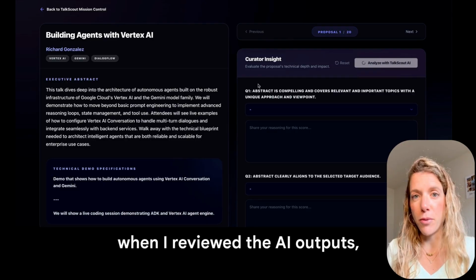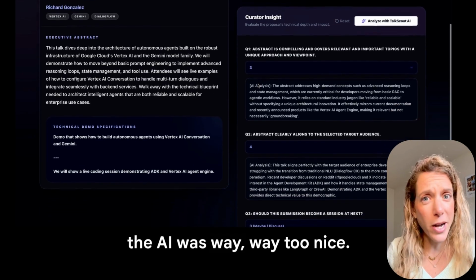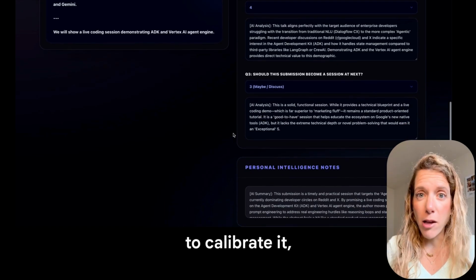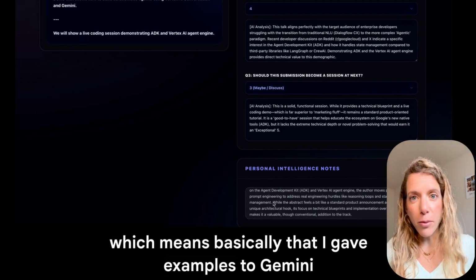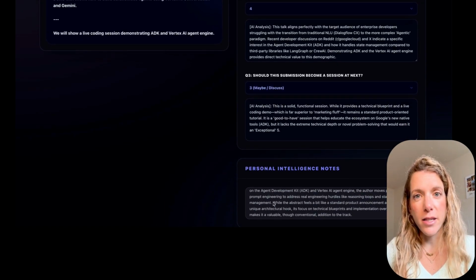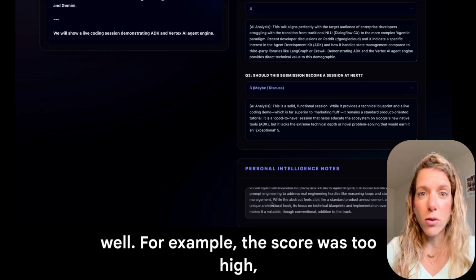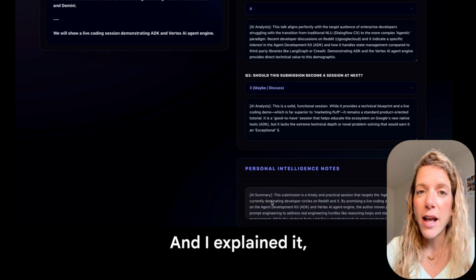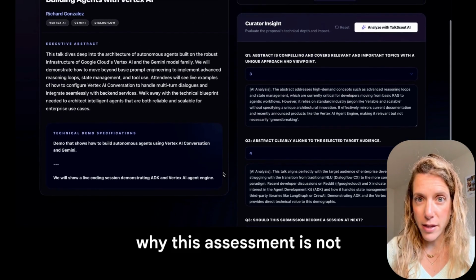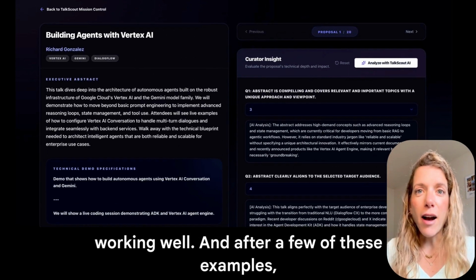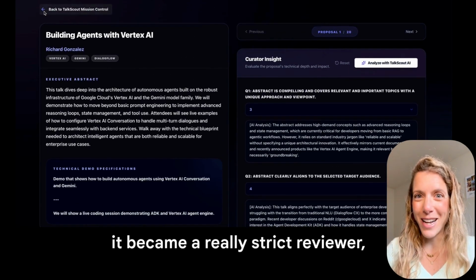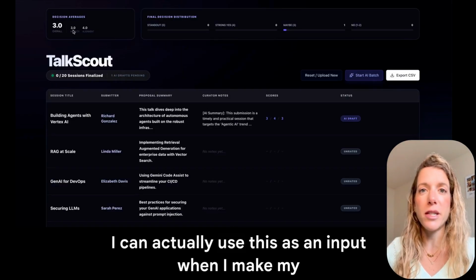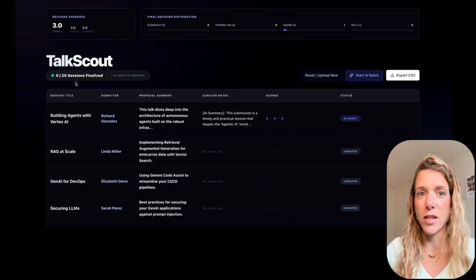Initially, when I reviewed the AI outputs, the AI was way too nice. So then I used what's called few-shot prompting to calibrate it, which is basically giving examples to Gemini of where it did less well. For example, the score was too high, but the abstract sounded too shallow, not technical enough, not relevant. And I explained why this assessment is not working well. After a few of these examples, it became a really strict reviewer, much more calibrated to my interest. And now I can actually use this as an input when I make my own decisions and scoring.